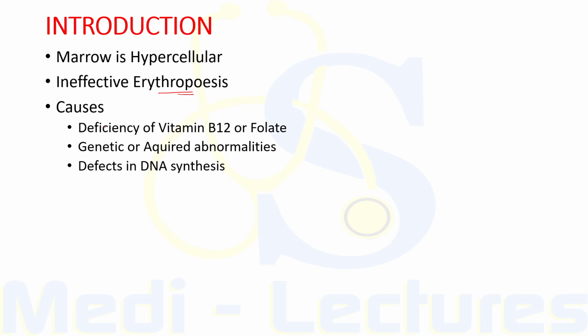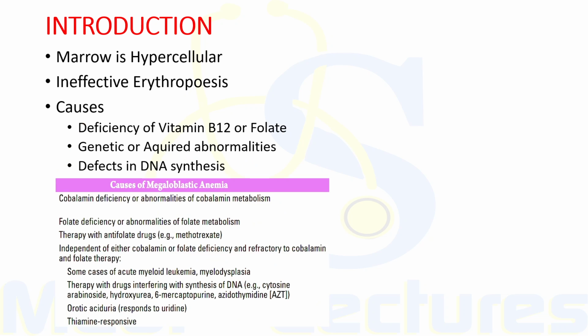These are usually a deficiency of either vitamin B12 or folate, but megaloblastic anemia may also occur because of genetic or acquired abnormalities that affect the metabolism of either of these vitamins, or there can be defect in DNA synthesis which is not related to cobalamin or folate. So these are the causes of megaloblastic anemia.